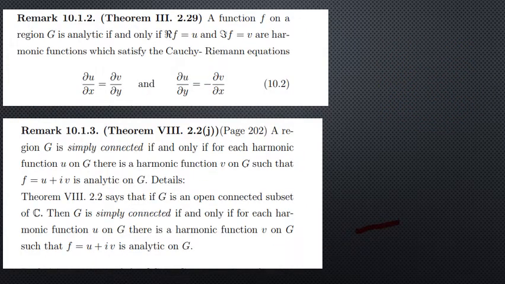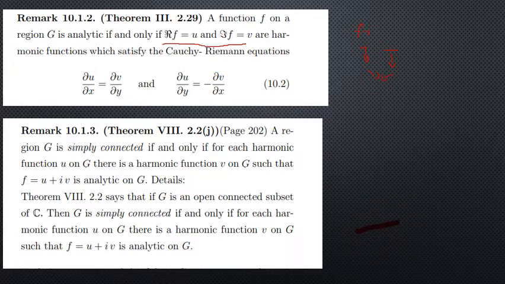Next result: a function f on a region G is analytic if and only if the real part of f and the imaginary part of f are both harmonic functions and both satisfy the CR equations. That means they satisfy the Cauchy-Riemann equations. So the real part and imaginary part of an analytic function will be harmonic functions, and they will satisfy the CR equations.